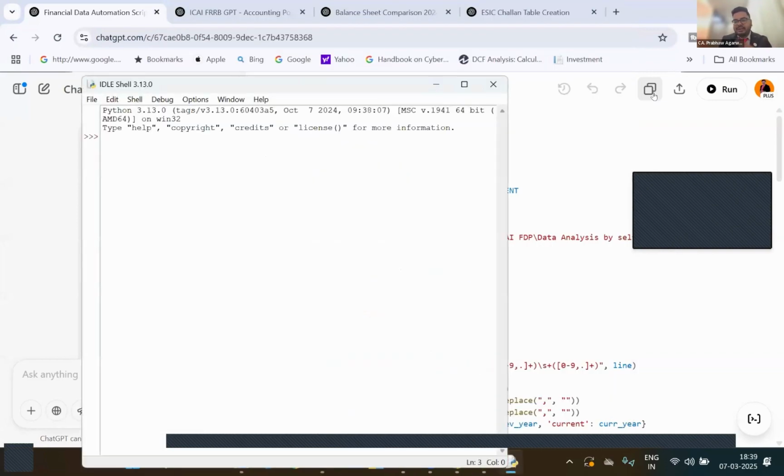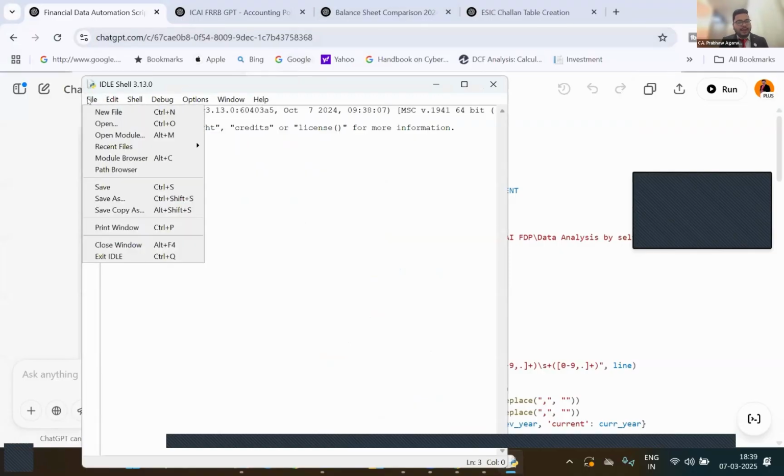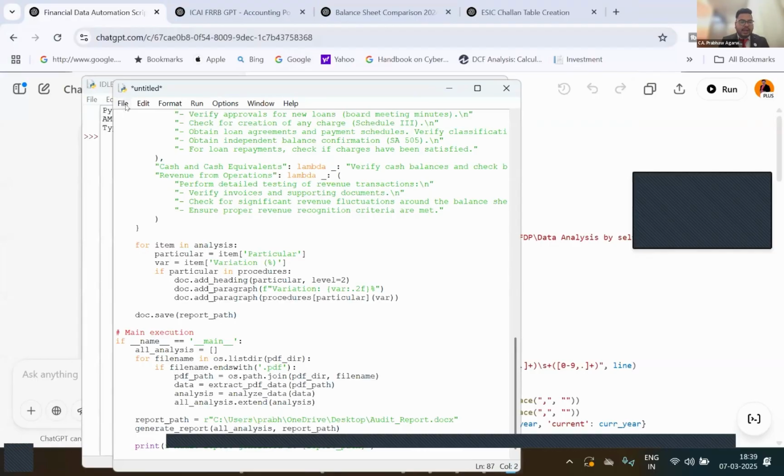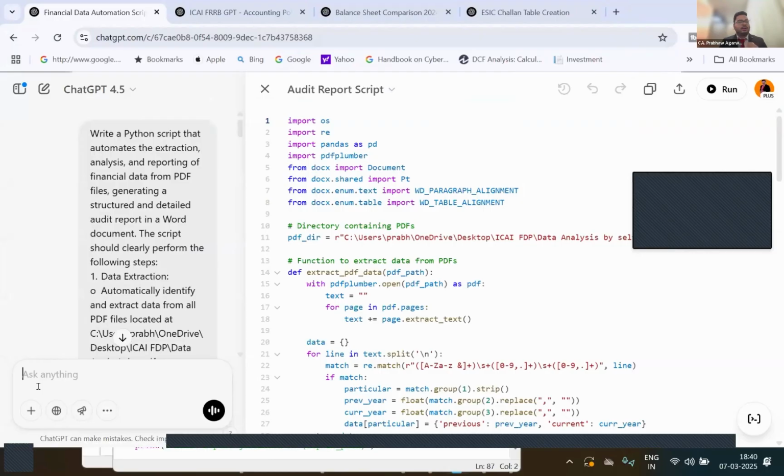In the previous round also I told that we'll use IDLE because it is as simple as Notepad. Here you can simply go to a new file, paste the code, save the code, and then run the code. Of course, you will not get your desired output in one go. There will be some issues, and the output might not be as you desire. Whatever issue you are facing, you can simply go back to ChatGPT and mention that, look, I expected an X output, you are giving me a Y output, so please modify your code accordingly. It will do the edit in this code.